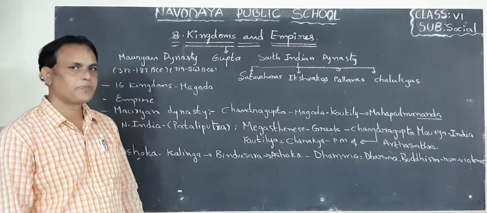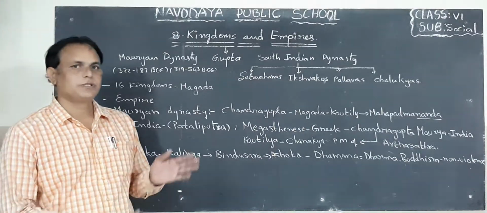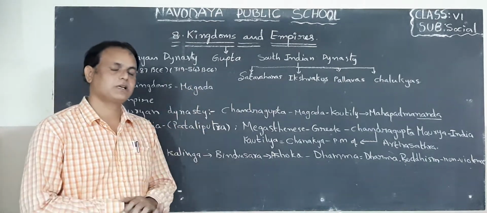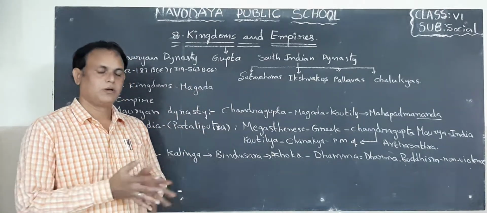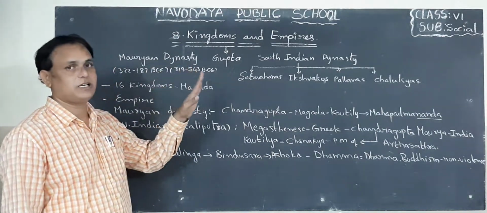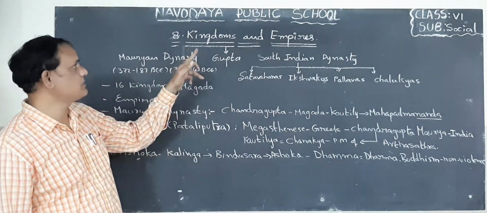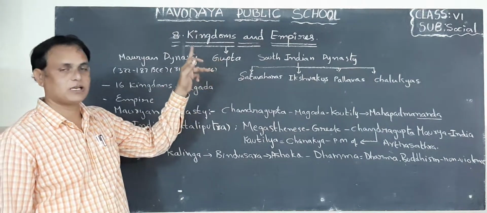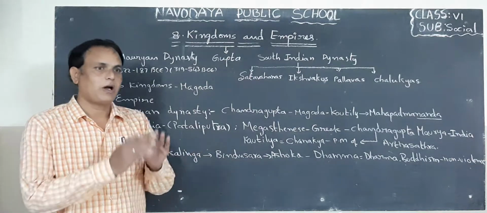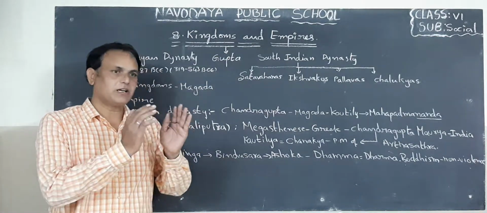Good morning, children. Now this is 6th class social studies. We already completed 7 lessons in this class. Now this is the 8th lesson. What is that 8th lesson? Kingdoms and empires. What are those? Children, I already said to you, kingdom or empire.